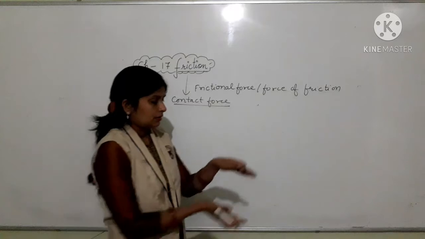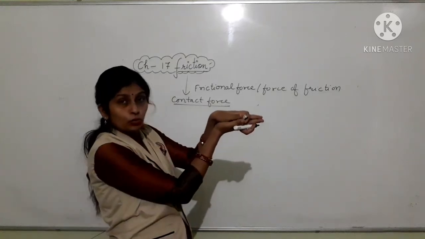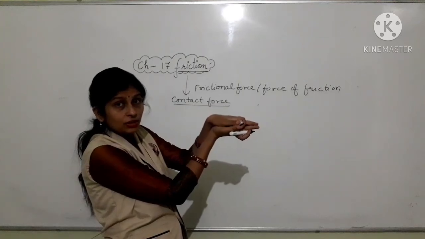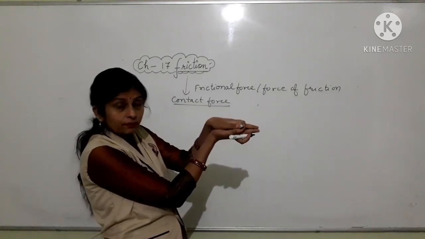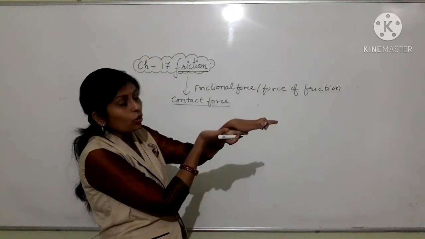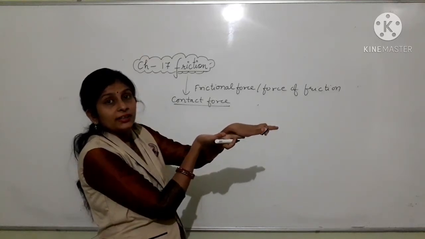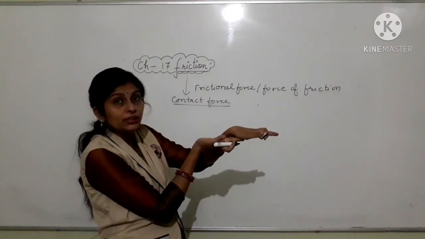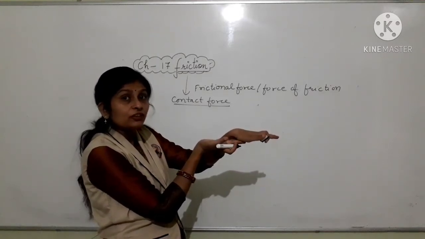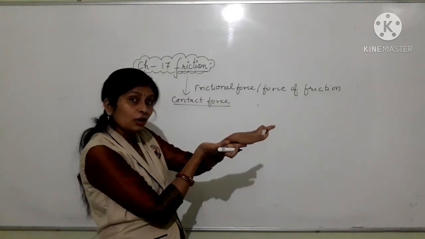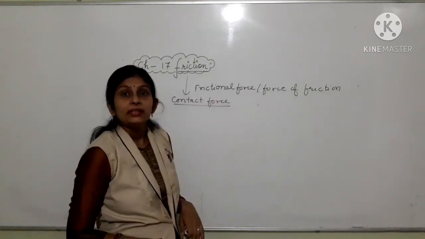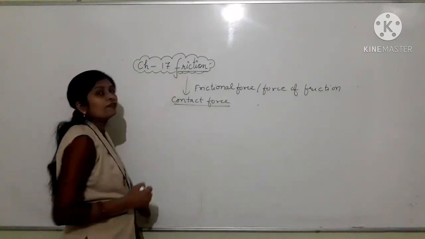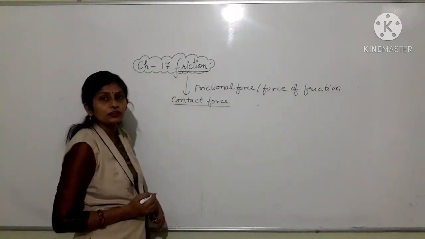Look here: there are two objects in direct contact, and one object is moving over the other. Then there is an opposing force acting between the two surfaces which reduces the motion of the moving object. This kind of contact force is called frictional force, or force of friction, or friction.